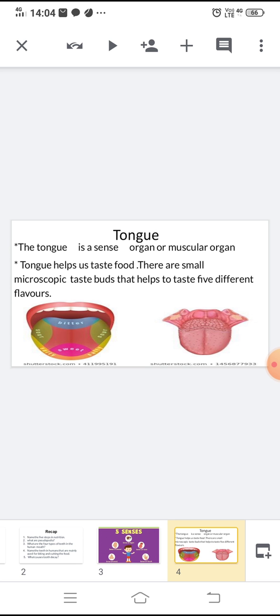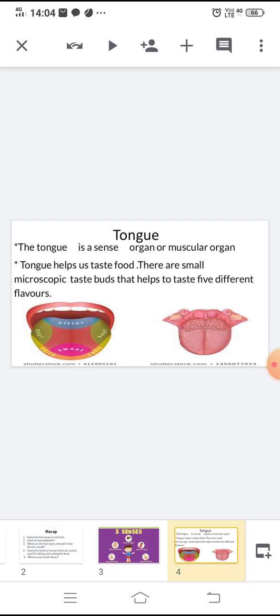If you eat jalebi, how does it taste? Yes, it is sweet. If you eat tamarind, how does it taste? It is sour. What about bitter gourd? Oh, it will be bitter. How can you get all these tastes? We get all these tastes because of the taste buds.